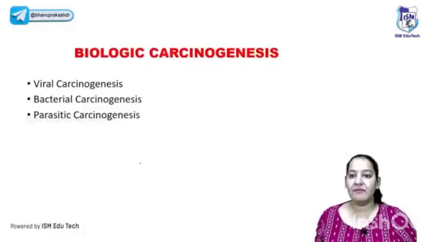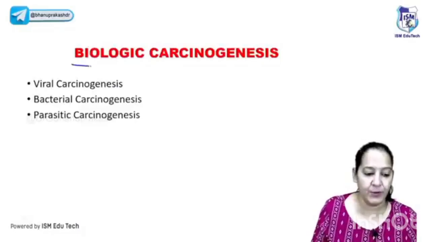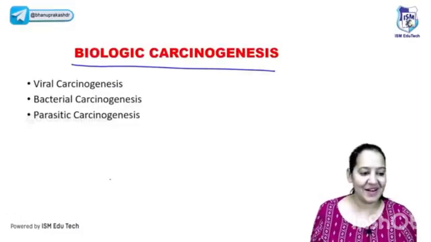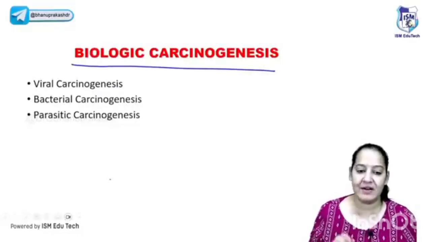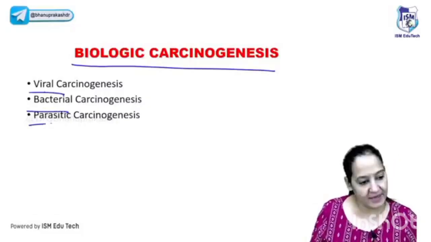Rest questions you can see by yourself. The last thing here in neoplasia I would like to tell you is the biological carcinogenesis. So let's start biological carcinogenesis. In biological carcinogenesis, I would like to tell you 3 types of carcinogenesis: viral, bacterial, and parasitic.